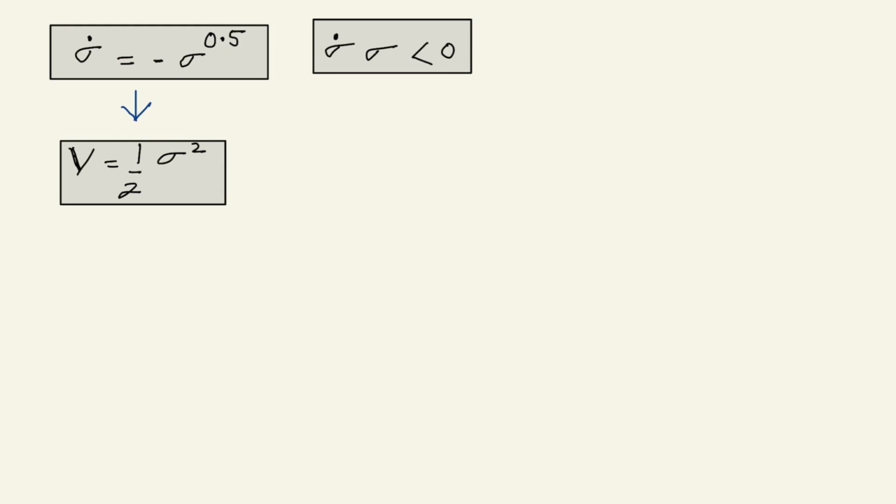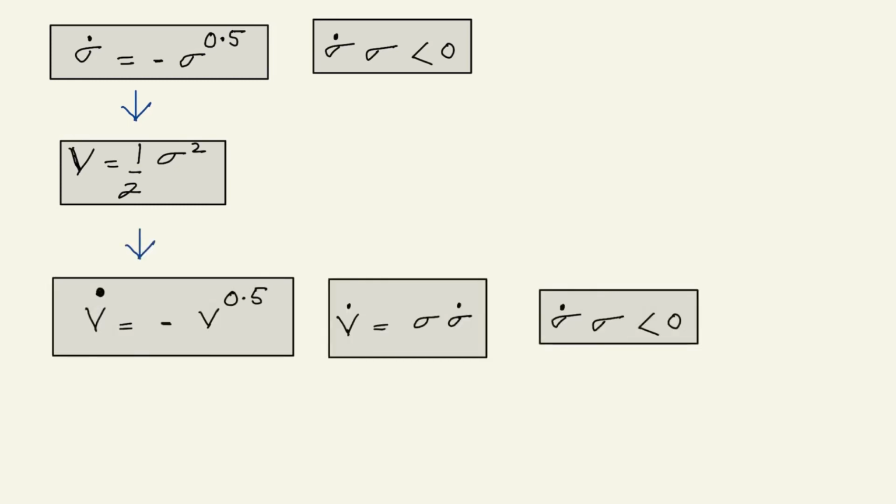If sigma is negative, then the root of a negative number will be imaginary. So we have to somehow ensure that the variable which is going to have a finite time convergence is always positive. Here it is nowhere ensured that sigma will always be positive.